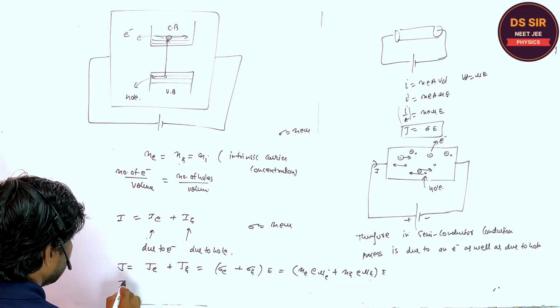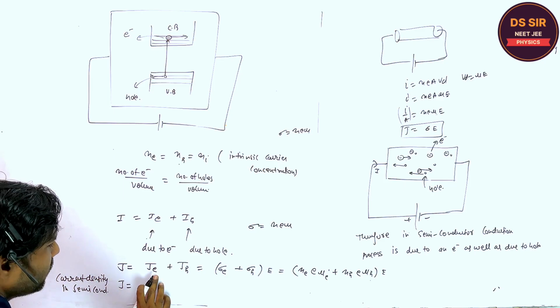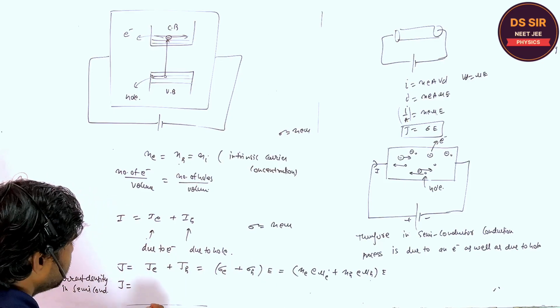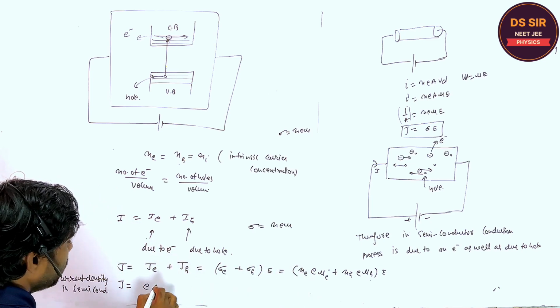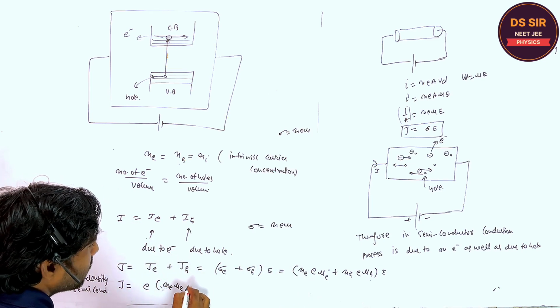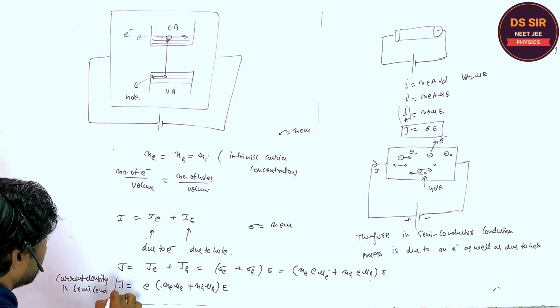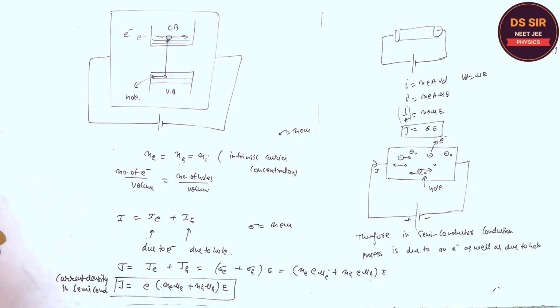So the current density in a semiconductor, because of the electron current density and hole current density, if you take the electronic charge common, is e Ne mu e E plus Nh mu h E. Do you understand or not? You tell.